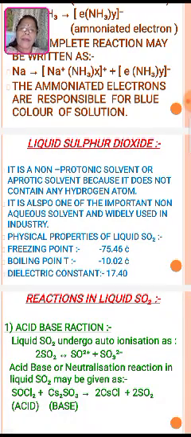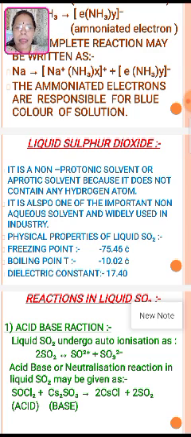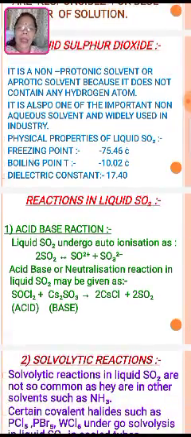Liquid sulfur dioxide, this is another non-aqueous solvent. It is a non-protonic or aprotic solvent because it does not contain any hydrogen atom. It is also one of the important non-aqueous solvents and widely used in industry. Physical properties: liquid sulfur dioxide freezing point is minus 75.46, boiling point is minus 10.2 degrees centigrade, dielectric constant is 17.40.